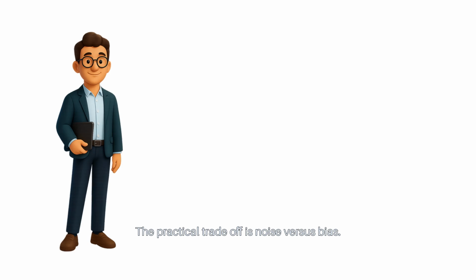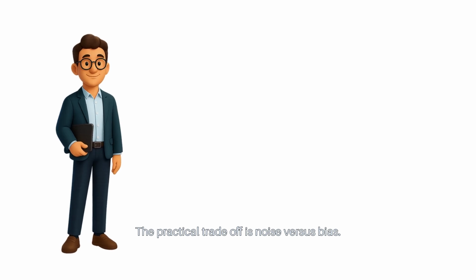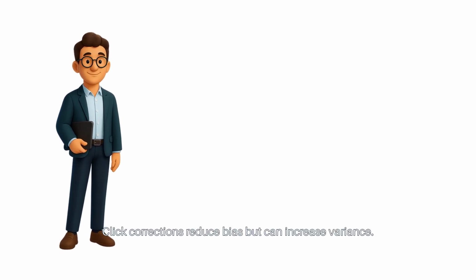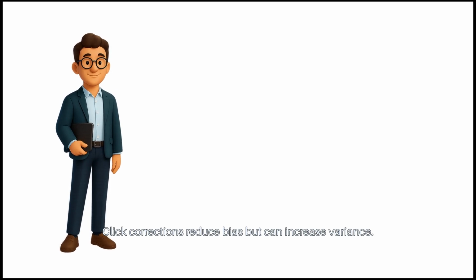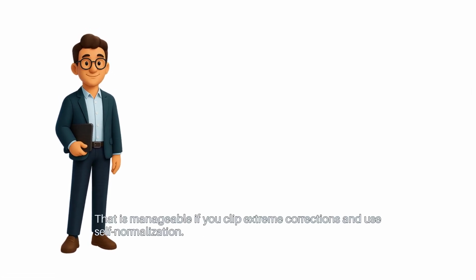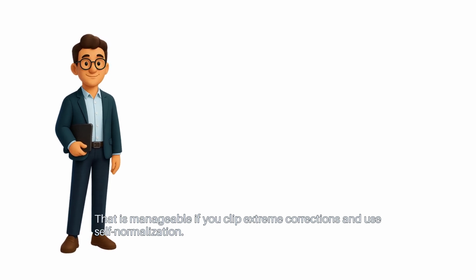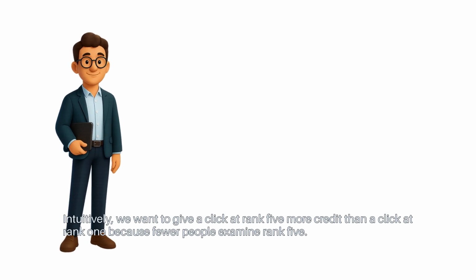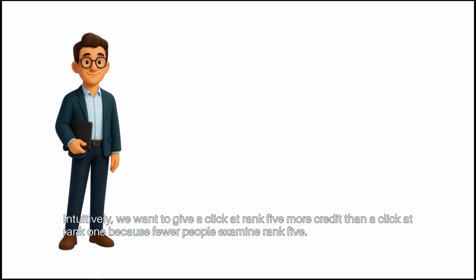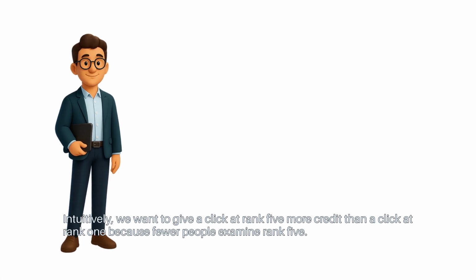The practical trade-off is noise versus bias. Click corrections reduce bias, but can increase variance. That is manageable if you clip extreme corrections and use self-normalization. Intuitively, we want to give a click at rank 5 more credit than a click at rank 1 because fewer people examine rank 5.